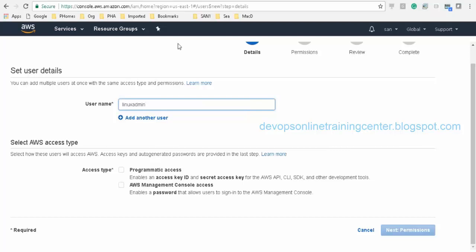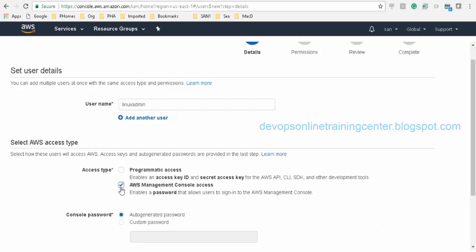So AWS management console access is this one. He'll have his own console. He can log into the console and work on it. Programmatic access means AWS can be accessed using the CLI as well, right? On a Linux machine, I can install AWS CLI, so I can directly launch instances from the CLI. I can stop the instance, start the instance, so many things we can do, right? So here I want to give AWS management console access.